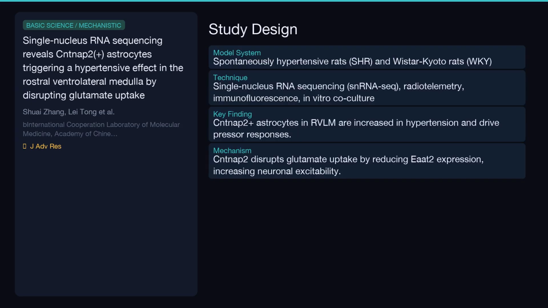To investigate the role of RVLM astrocytes in hypertension, the researchers used a combination of advanced techniques. They profiled gene expression in individual cells from the RVLM of both hypertensive and control rats using single-nucleus RNA sequencing. This allowed them to identify distinct astrocyte subtypes. They then used methods like radiotelemetry to measure blood pressure and sympathetic nerve activity, and immunofluorescence to visualize specific proteins. They also performed experiments in cell cultures to explore the underlying mechanisms.